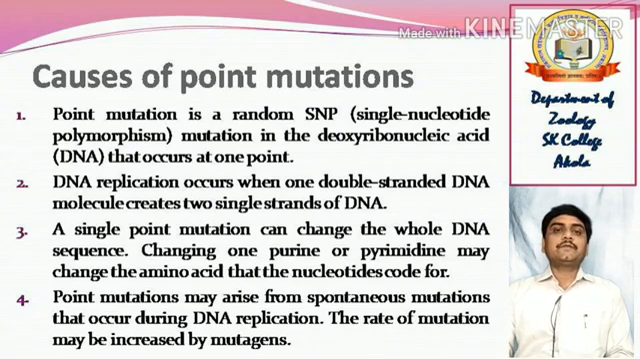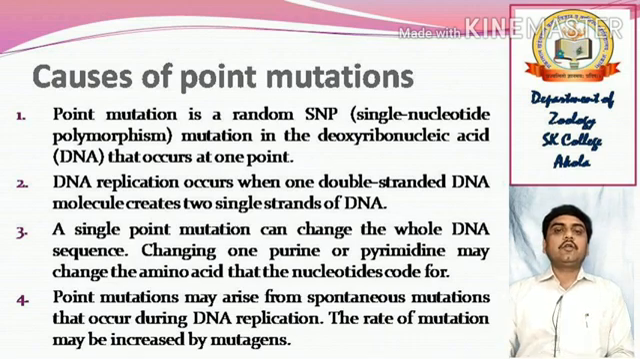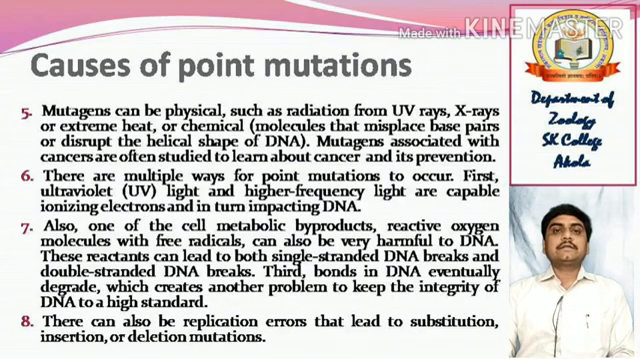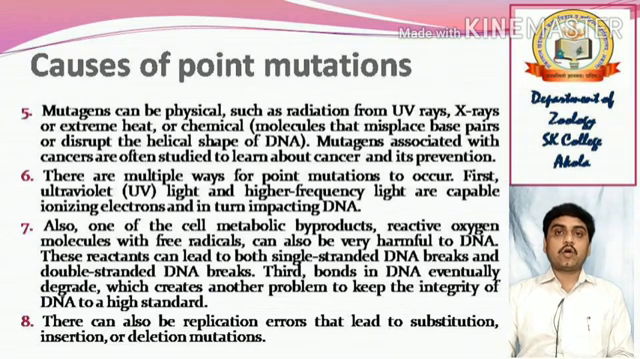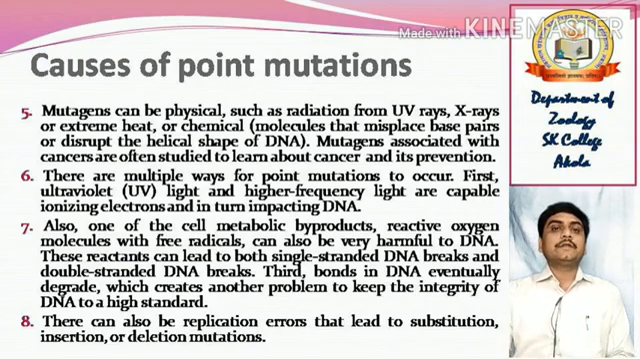Point mutations may arise from spontaneous mutations that occur during DNA replication. The rate of mutation may be increased by mutagens. Mutagens can be physical, such as radiation from UV rays and X-rays, as already discussed in the table. There are multiple ways for point mutations to occur. First, UV light and higher frequency light are capable of ionizing electrons and in turn impacting the DNA. Already discussed in the table, physical and chemical types of mutagens.